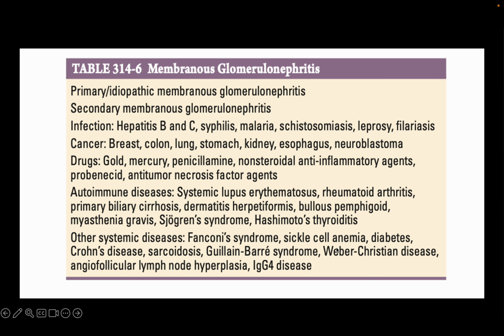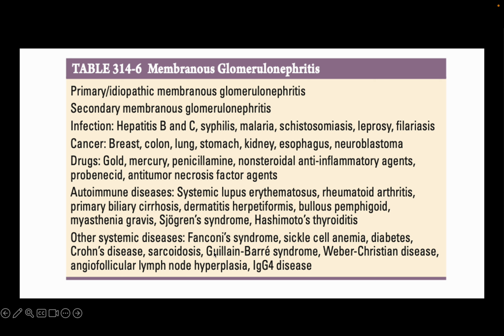Other systemic causes are Fanconi, sickle cell, diabetes. So this doesn't mean lupus nephritis can present with membranous only. Based on renal biopsy only we can tell what the pathology is. SLE can present as MPGN, and can present as membranous nephropathy. Both are possibilities. Only biopsy findings will tell you what kind of pathology is there.